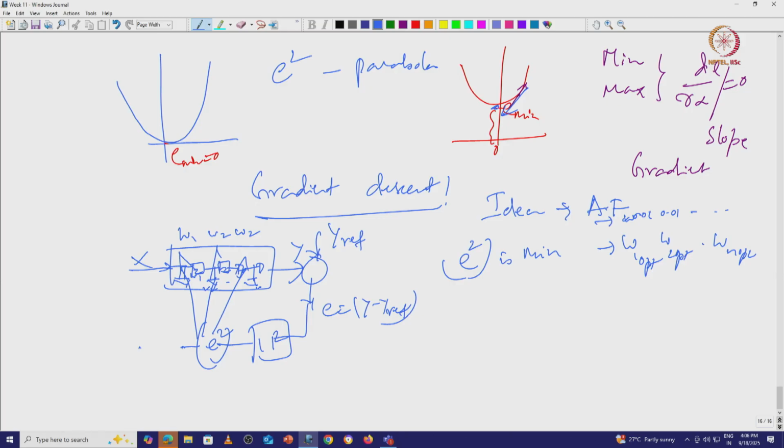So, you update. Basically you want new weight equal to old weight plus update.